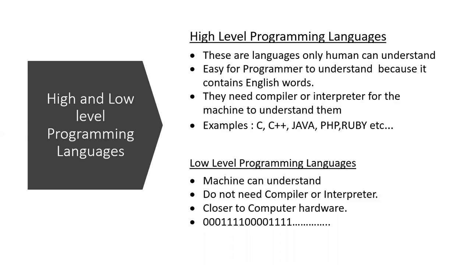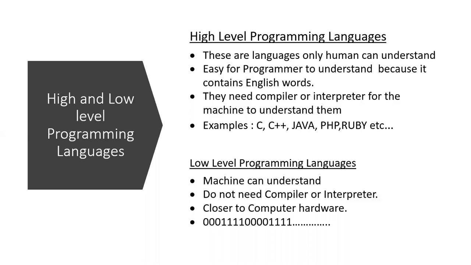High level languages need a compiler or interpreter for the machine to understand them. We have so many programming languages: C, C++, Java, JavaScript, VBScript, PHP, Ruby, and web languages, scripting languages. So many languages we are using nowadays, and all of these are high level languages.